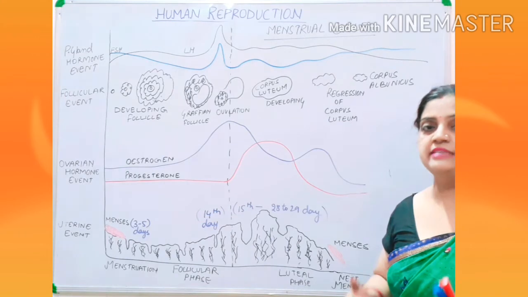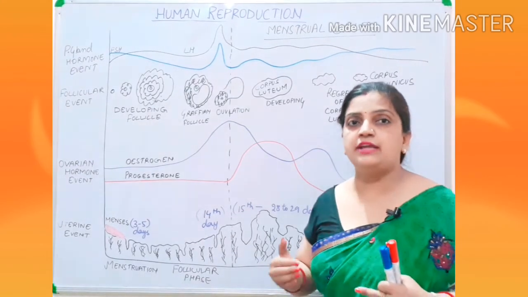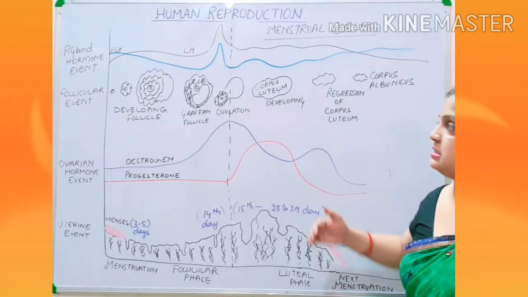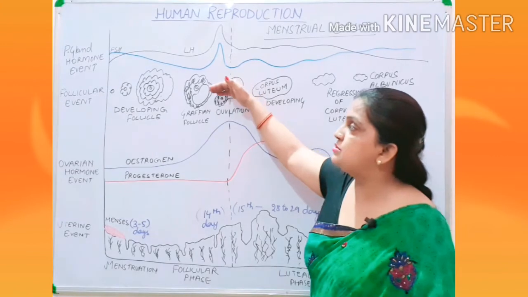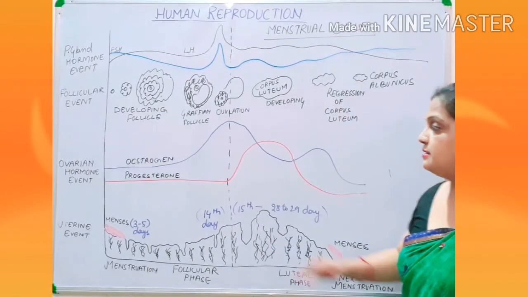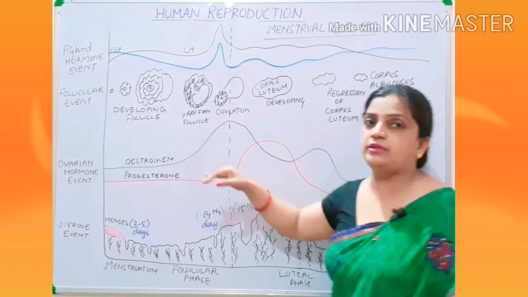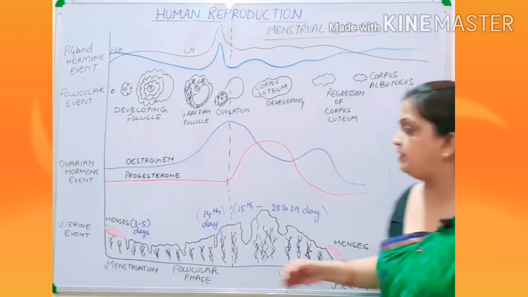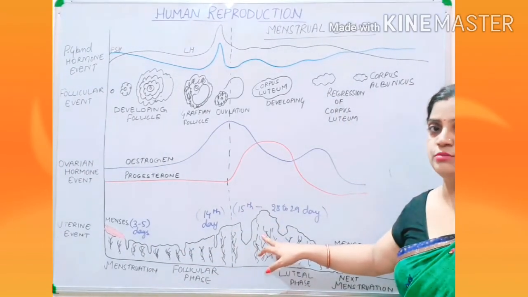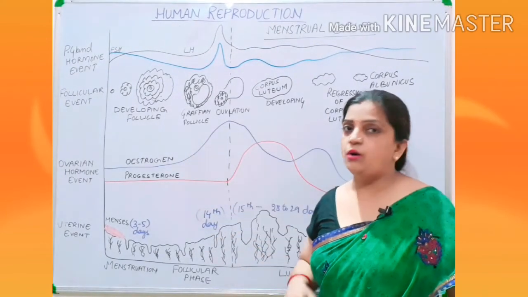It means that the secretion, the development of the endometrium, will begin. Similarly, simultaneously on the other side, the development of follicles will also take place. Now children, when the follicles like primary, secondary, tertiary and Graafian follicles are being developed, during those periods the development of the uterine layer, the endometrium, is also taking place with the help of estrogen hormones.